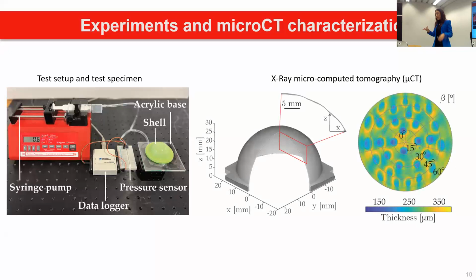And then once we test our specimens 10 times each, we do some X-ray microcomputed tomography for two reasons. One, we want to obtain the full geometric profile of the shells, as well as the full thickness profile on the left side of the slide, in order to be able to validate our finite element model very accurately.